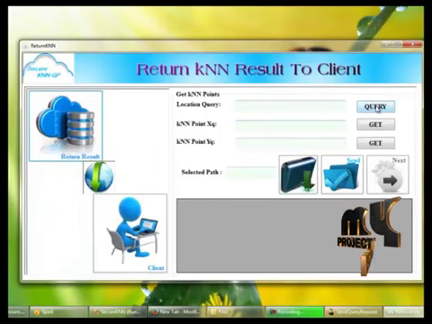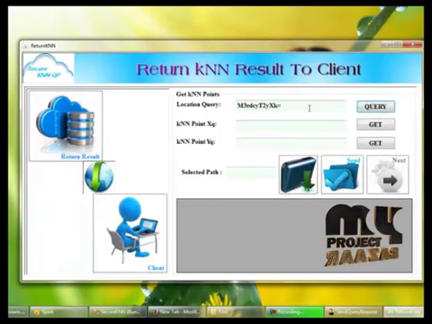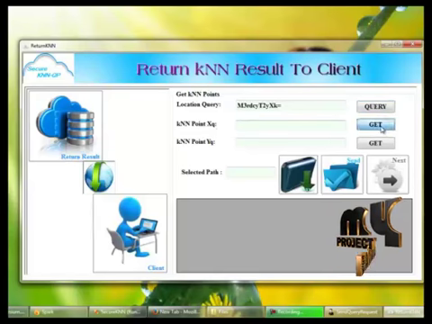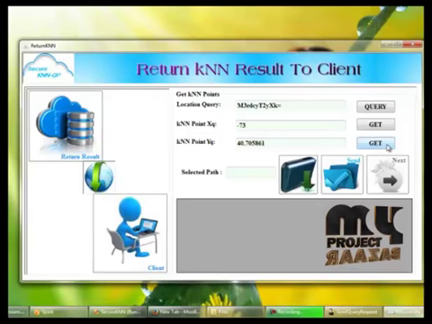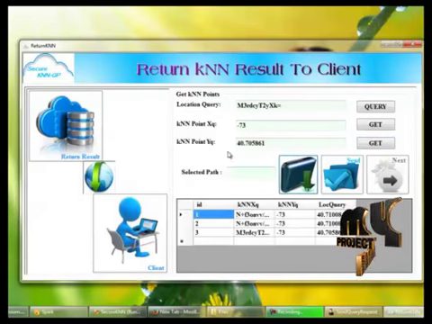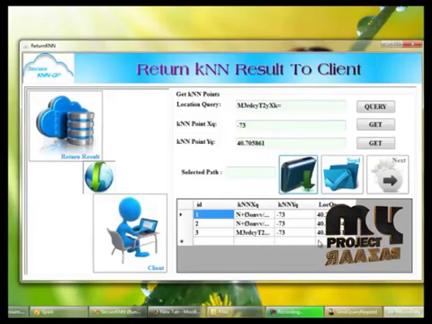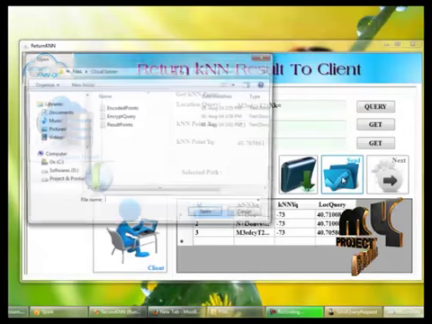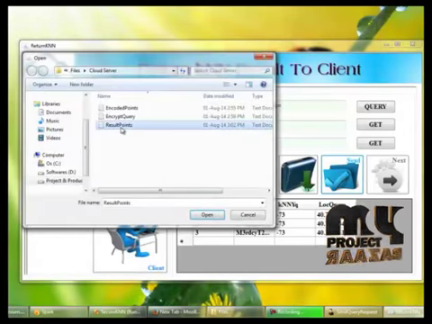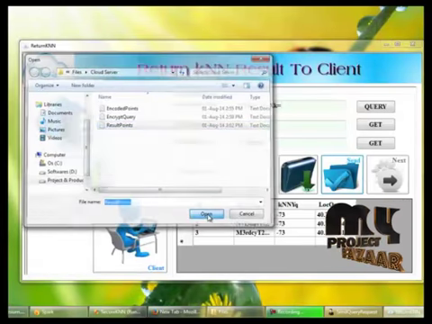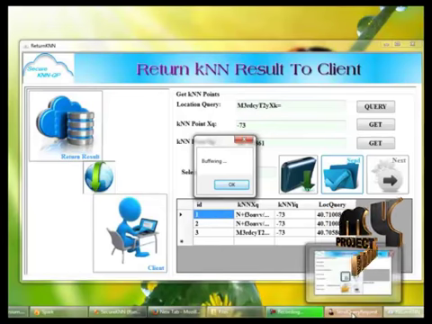For that we are getting the encrypted query. Based on the encrypted query, we are getting the location points XQ and YQ, getting the XQ and getting the YQ, and we are saving the file, saved successfully. And we can view the encrypted points here. And next we have to send the file, that is the result point, to the client. You can open the file, and on the client side